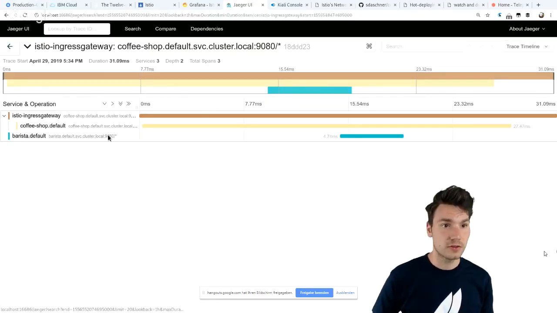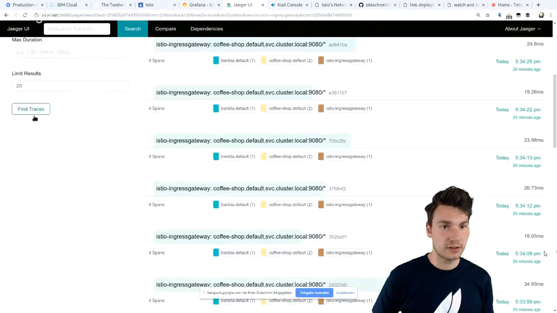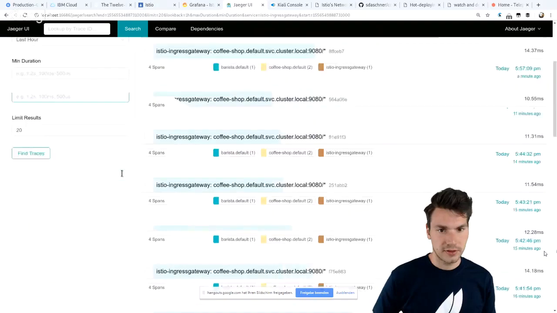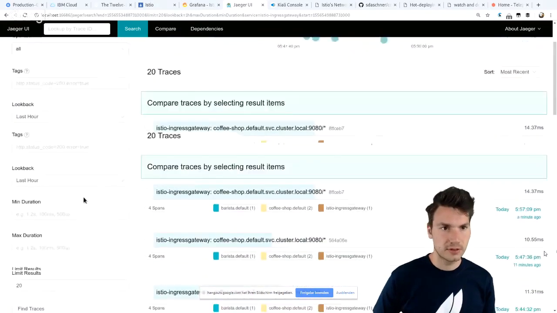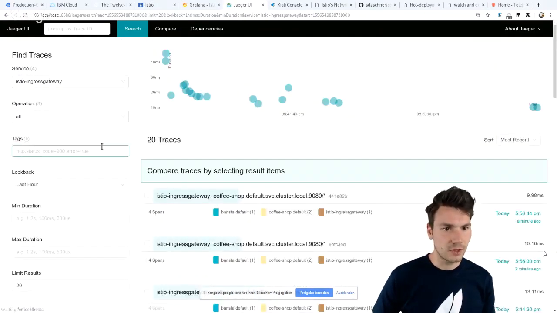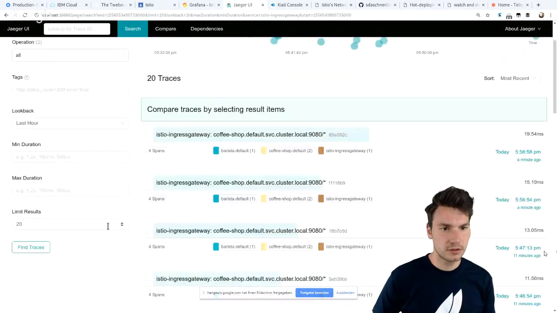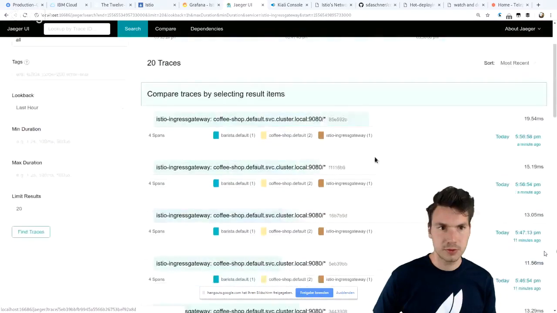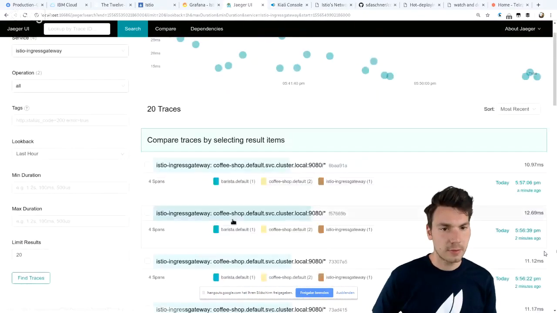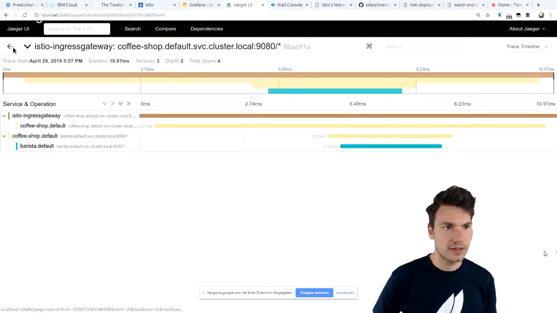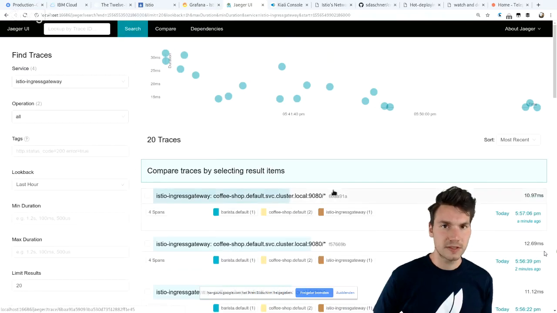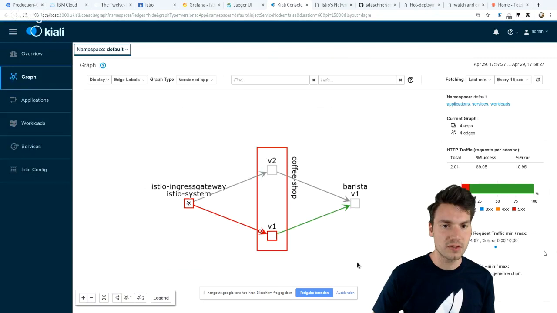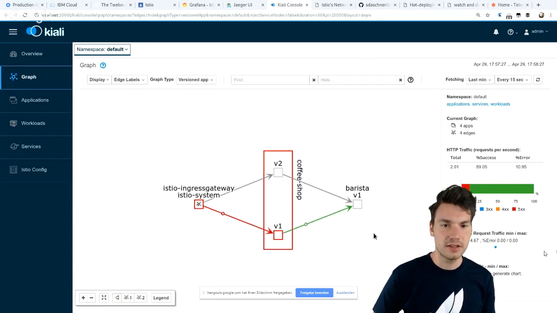And then we also see that we have a fault request. Let's try to find a faulty request here in our distributed tracing with Jaeger, for example. I find one right now, depending on how much we trace here. That would be visible here. If we look at one particular request that is being aborted after 1 second, we also see it here.